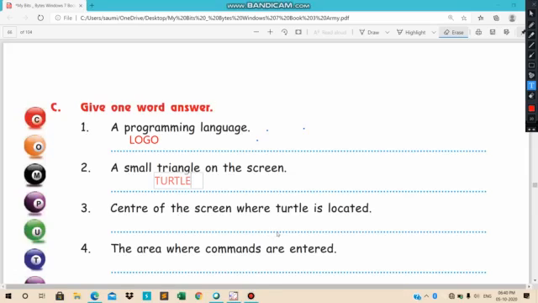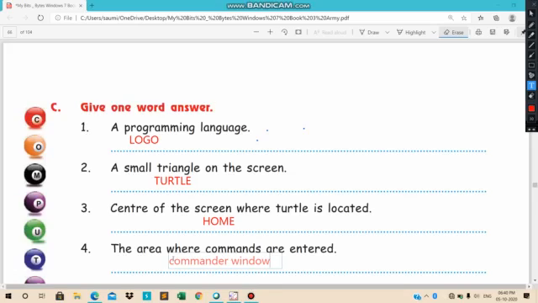Center of the screen where turtle is located, home. Center of the screen where turtle is located is home. The area where commands are entered, we call it commander window.